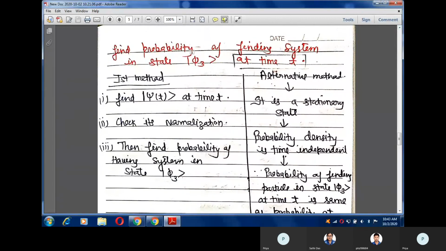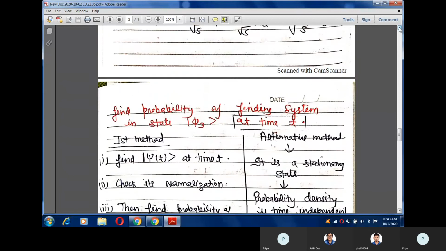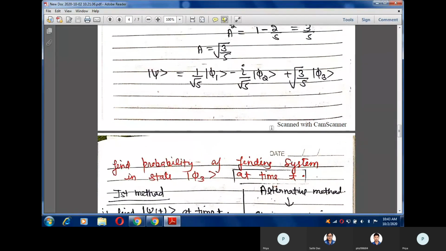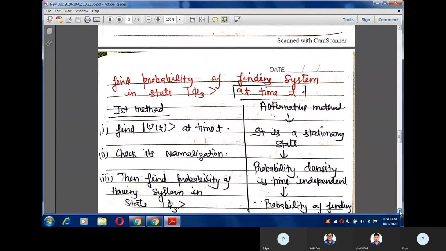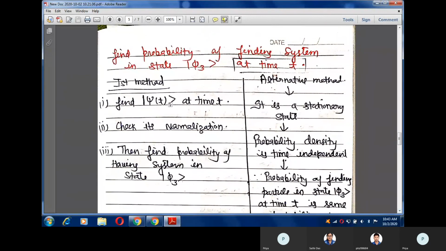Now you have to find the probability of finding the system in state phi 3 at time t. It means the given state is at time t equals 0, but you have to find the probability of finding the system in state phi 3 at time t. You can do this problem by two methods. The first method is as usual: first of all find the state of the system at time t, then check its normalization, and after that find the probability of finding the system in state phi 3.